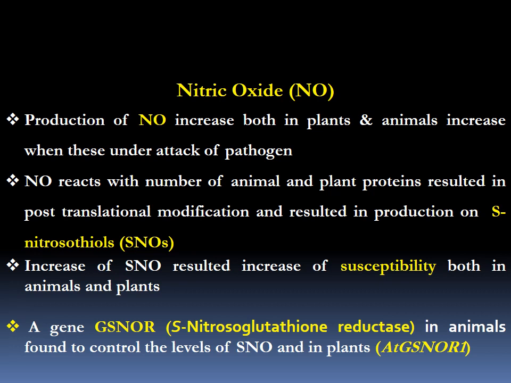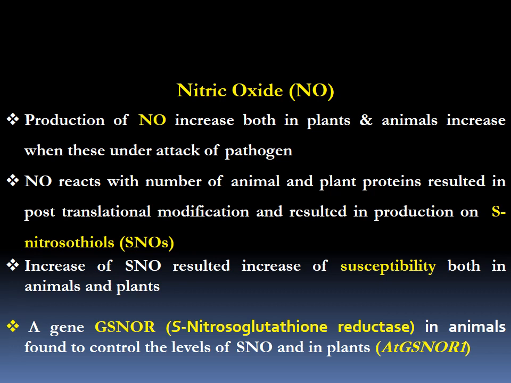What is post-translational modification? We already know that DNA makes RNA, this is transcription, and RNA makes proteins, this is translation. If there is a change in the proteins after the translation, that change or modification is known as post-translational modification. Nitric oxide has the ability to change the function of proteins after translation.